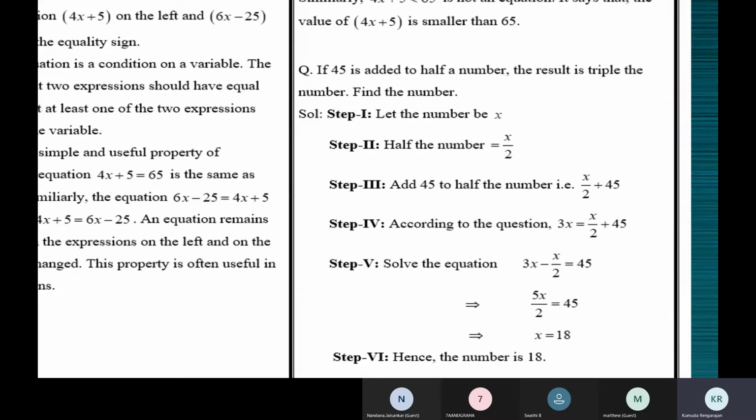Add half means add only half. 18 and a half plus half, 19 on 20. This is half a number. Half of some number. So if that number is 200, half of that is 100. So x and x by 2. Is it fine? Yes, ma'am.